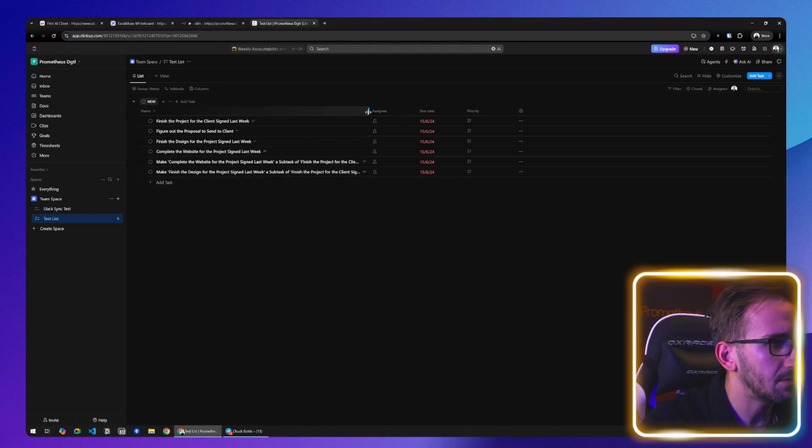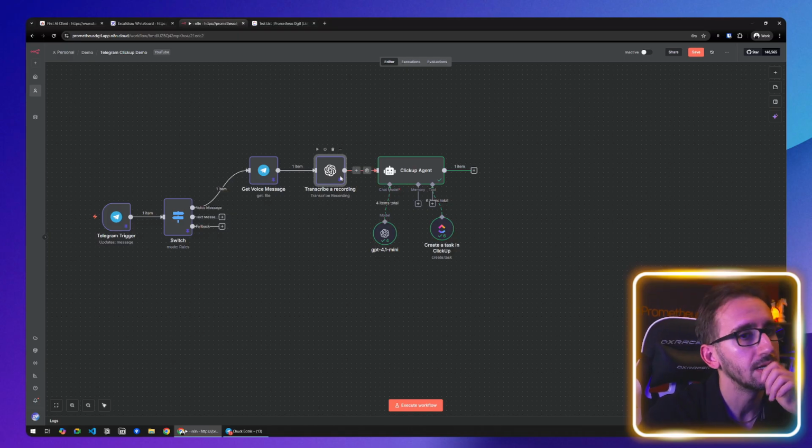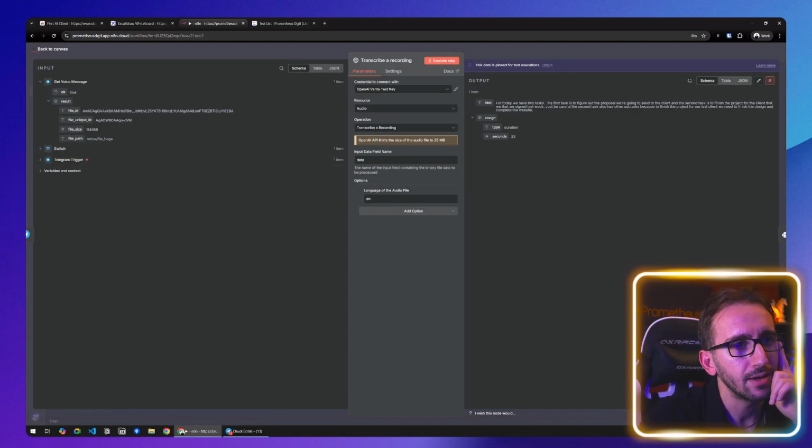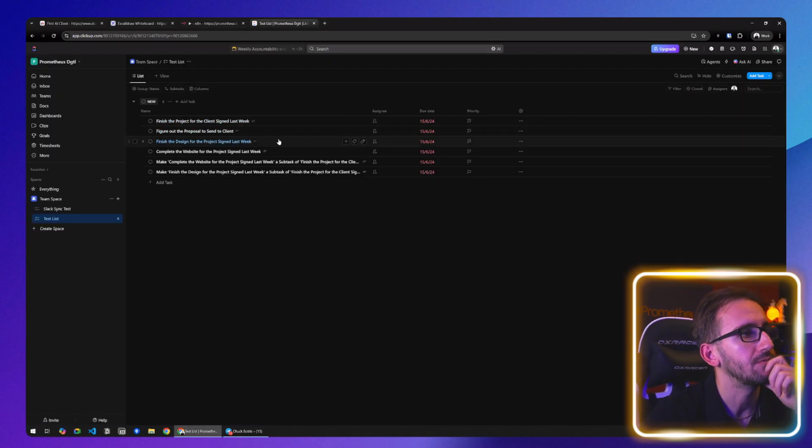Okay, let's figure out what happened, because it created 6 tasks and it should have created 4 tasks. Our recording has one task: figuring out the proposal we're going to send the client. The second task is finishing the project for the client that we signed last week. Then we have a third task, because to finish the project for the client, we have to finish the design, that's the third task, and complete the website, that's the fourth task. It created 6 tasks, so let's figure out what went wrong.